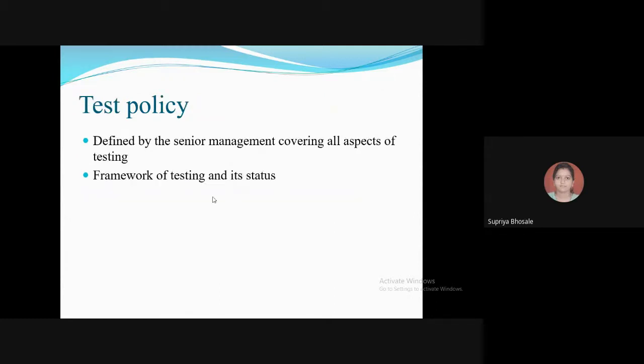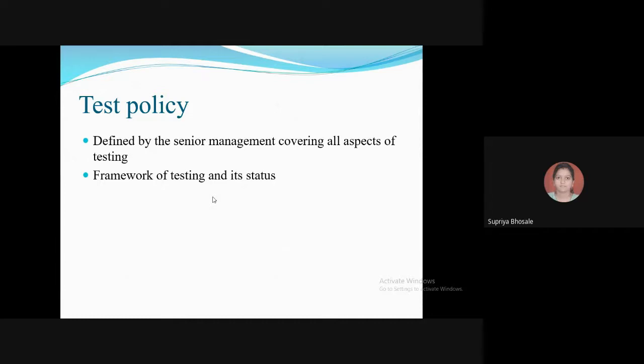Then coming to the next bit, that is the test policy. The test policy is generally defined by the senior management covering all aspects of testing. So it will decide the framework of testing and its status in the overall mission of achieving customer satisfaction.